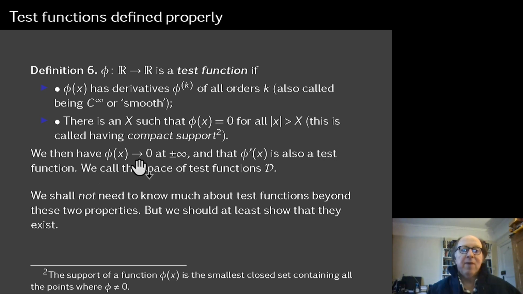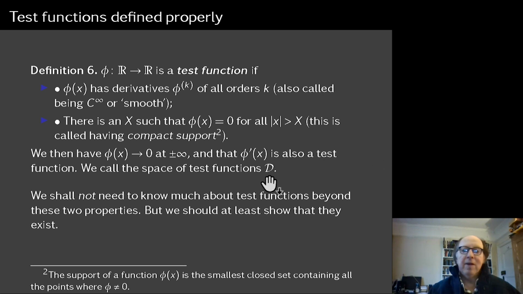So this automatically makes phi go to 0 at infinity, because of course it is 0 at all large values of x. And it automatically makes phi primed a test function, because if phi is C infinity, then phi primed is C infinity, because you differentiate something that's infinitely differentiable, you get another thing that's infinitely differentiable. And if phi is 0 a long way away, then phi primed is also 0 a long way away.